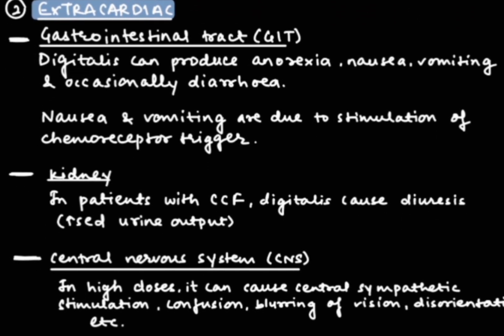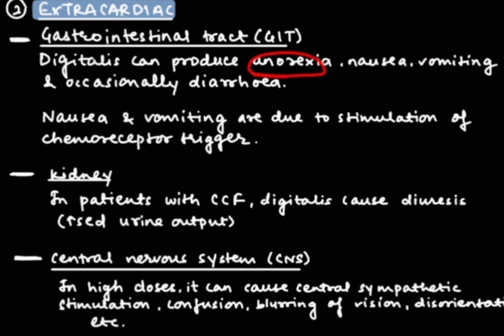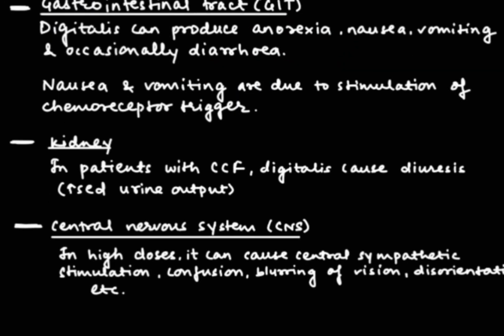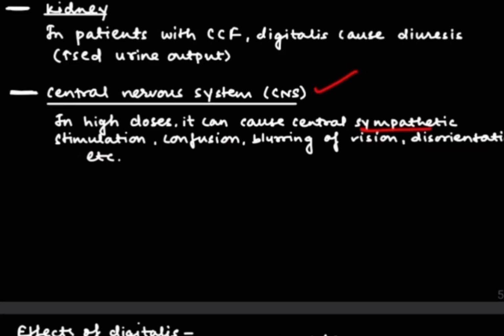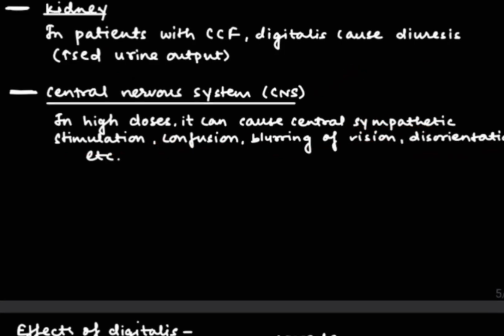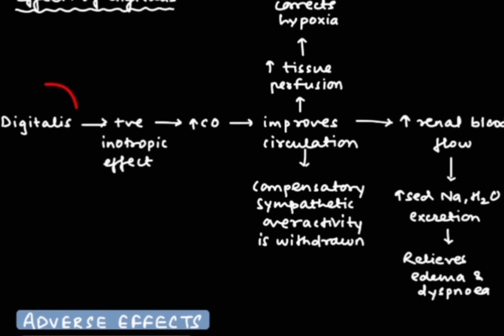Now extracardiac. In the GIT, the digitalis can produce anorexia, nausea, vomiting as well as diarrhea. Then in the kidney, it can cause diuresis, meaning increased urine output. Then in the CNS, it can cause sympathetic stimulation, confusion, blurring of vision and disorientation. Now what are the effects of digitalis? Digitalis actually has a positive inotropic effect, so it increases the cardiac output.